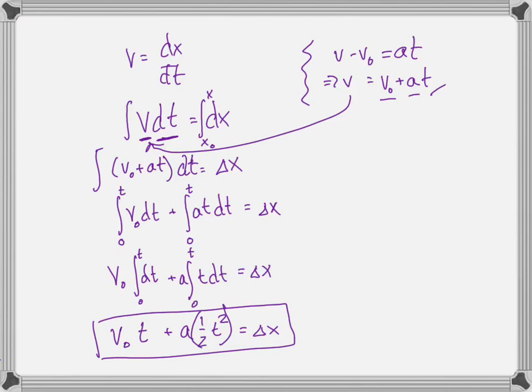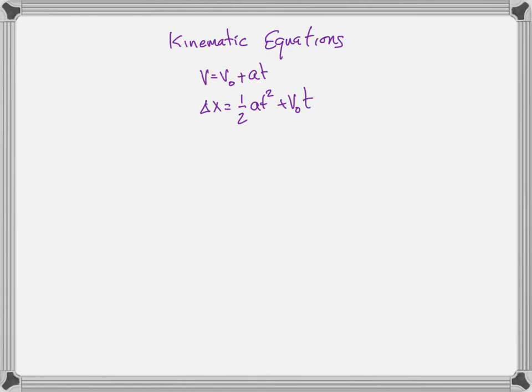Look, we got rid of the integrals and derivatives. We now have something that relates our variables. It relates our kinematic variables. That's what we mean by kinematic equation. Where did it come from? It came from the definition of velocity. Easy peasy. The first one came from the definition of acceleration. The second one came from the definition of velocity. So what are our kinematic equations? I just rewrote them.